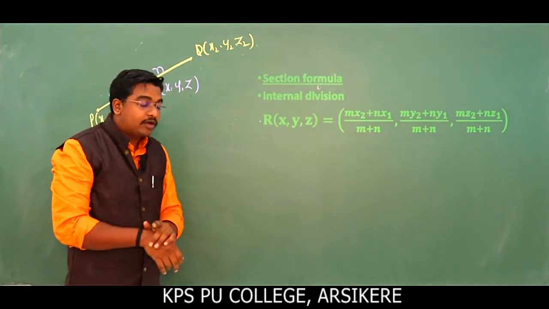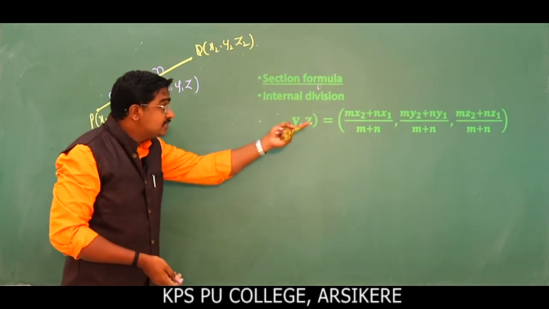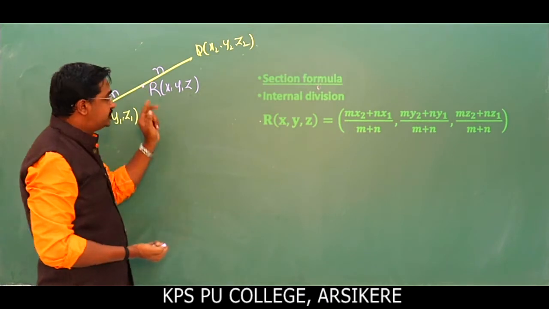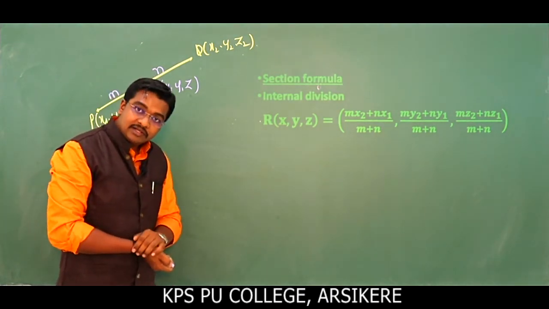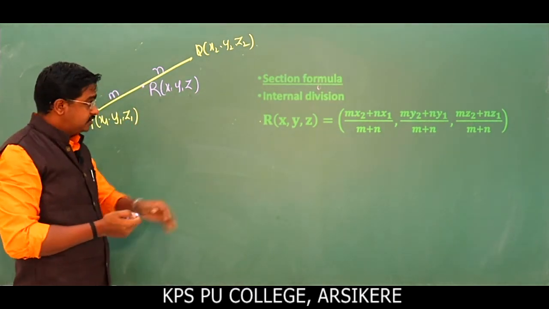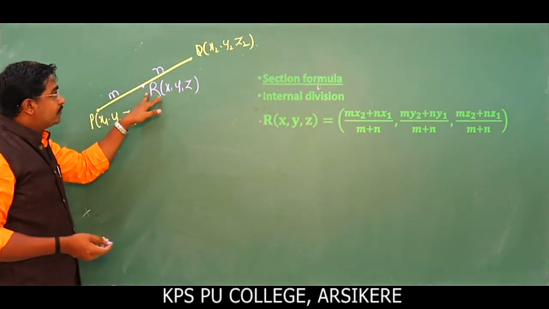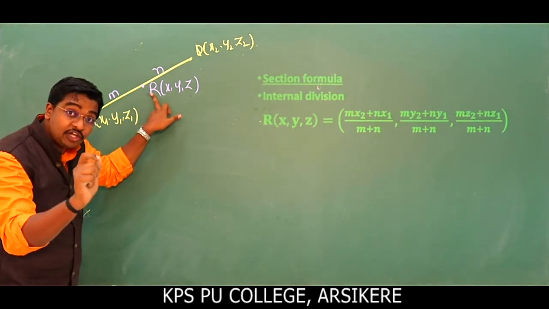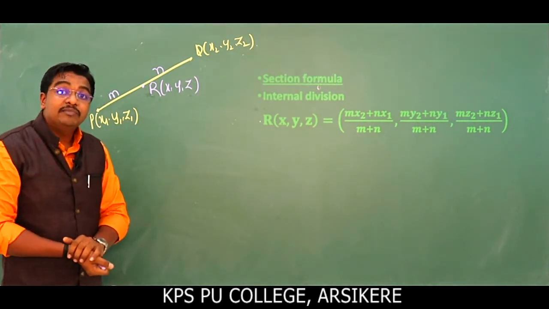The corresponding formula is R of (x, y, z) equal to (mx2 plus nx1) divided by (m plus n); similarly (my2 plus ny1) divided by (m plus n) and (mz2 plus nz1) divided by (m plus n). This is for internal division. R is the internal point which divides the line segment joining P and Q in the ratio m is to n.